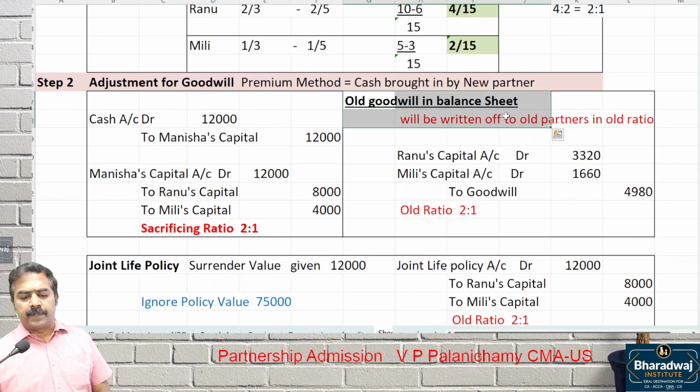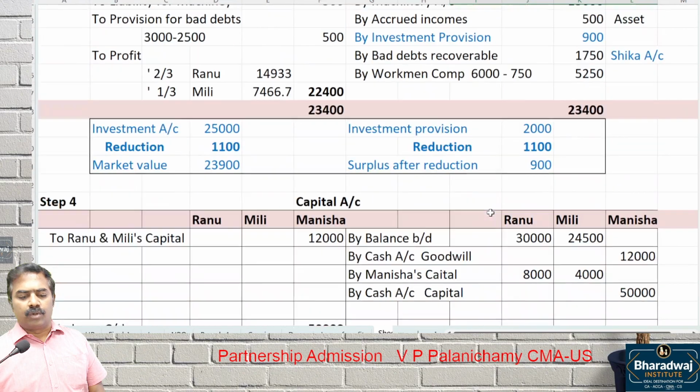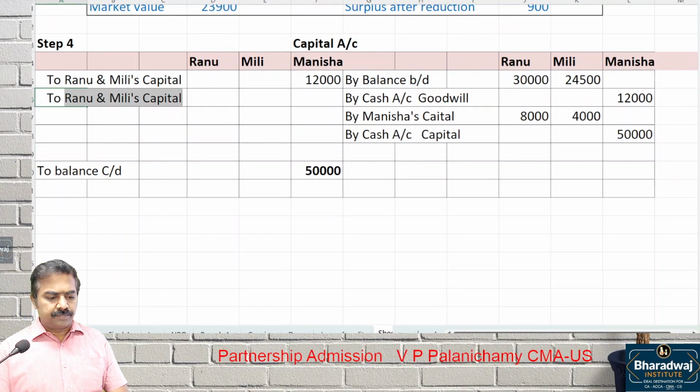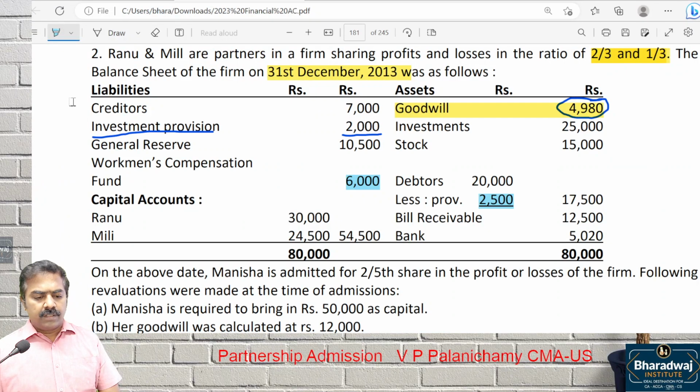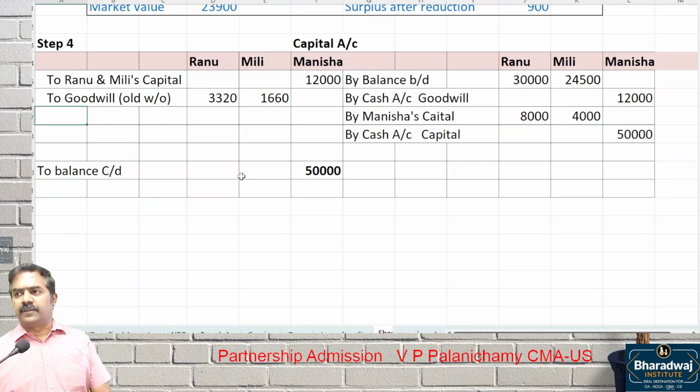Next, one more entry has been passed for goodwill. Ranu's capital account debit, Milli's capital account debit to goodwill account. Old goodwill written off. How will this come? To goodwill. That old goodwill written off. How much? 3,000? 320? 1,660. Old goodwill written off to old partners.